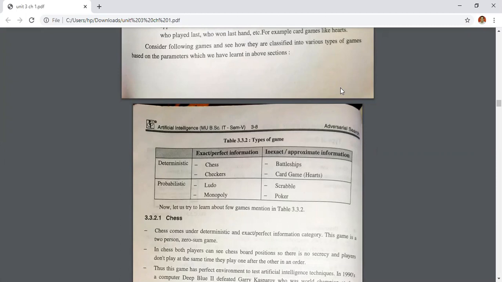So this game is deterministic with inexact. And probabilistic: Ludo and Monopoly, where we can be 100% sure about the move of the second opponent. And in inexact and approximate: Scrabble and poker, where we cannot have the exact information, we can have only approximate information. Got it up to this?